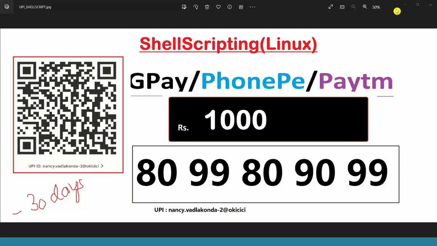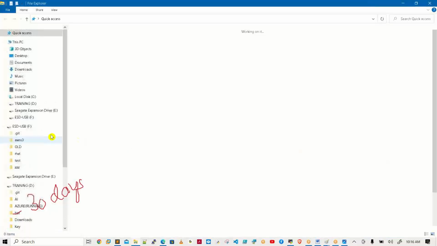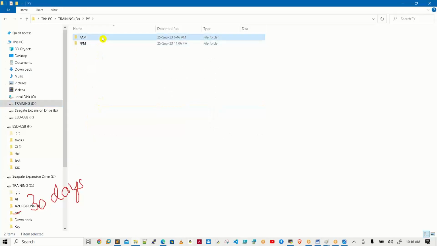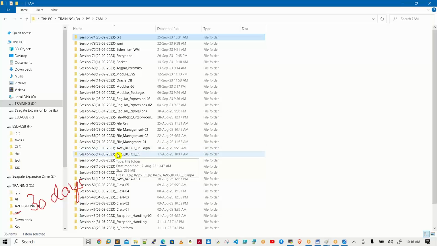Sir, instead of this one, if I learn Python, what is the difference? I will teach the same thing. That's fine. I'm giving a perfect plan. But the good thing is, now from the DevOps point or cloud point, all are mandatory. I mean, for Linux, shell script and Python, and for Windows platform purpose, PowerShell. Nowadays, this is a required one.